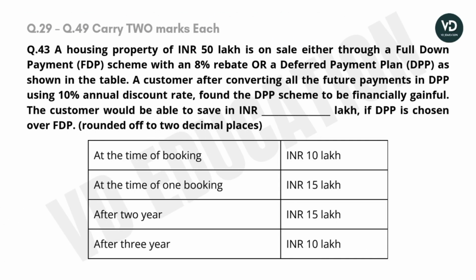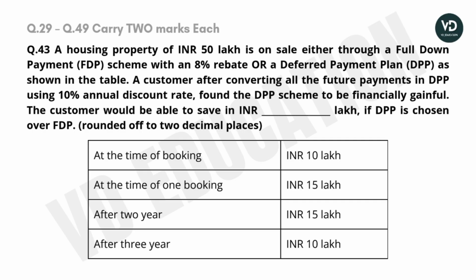Question number 43. A housing property of INR 50 lakh is on sale either through a full down payment FDP scheme with an 8% rebate or deferred payment plan DPP as shown in the table. A customer, after converting all the future payments in DPP using 10% annual discount rate, found the DPP scheme to be financially gainful.